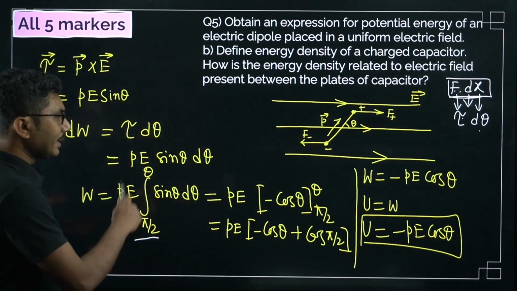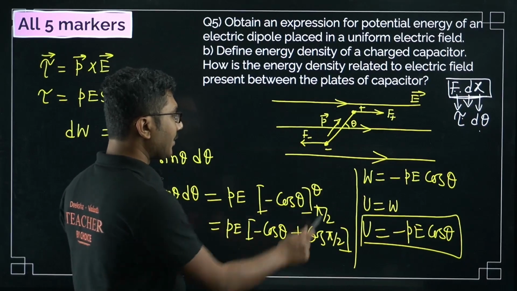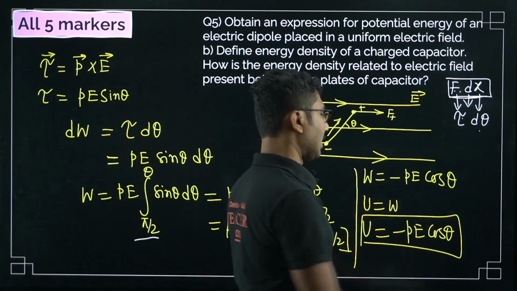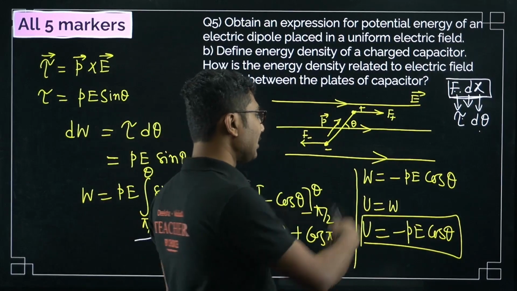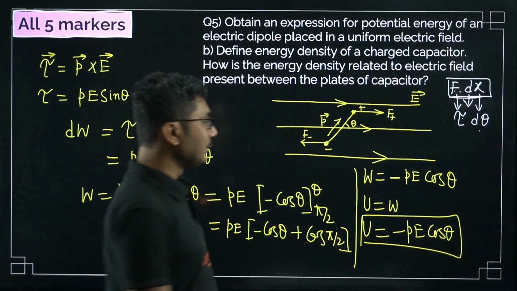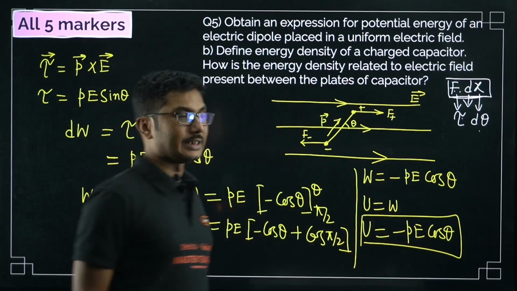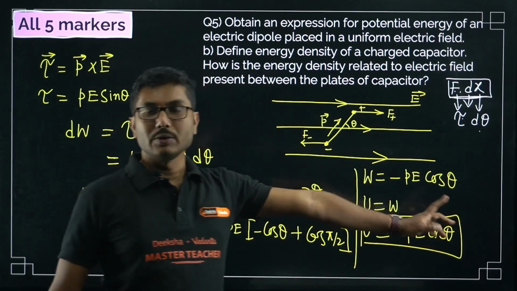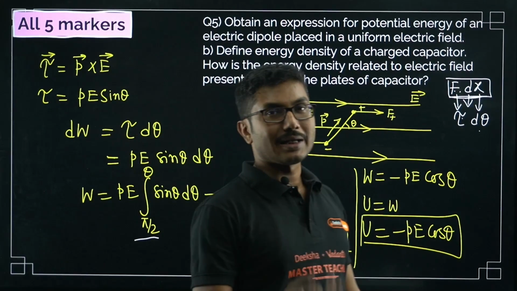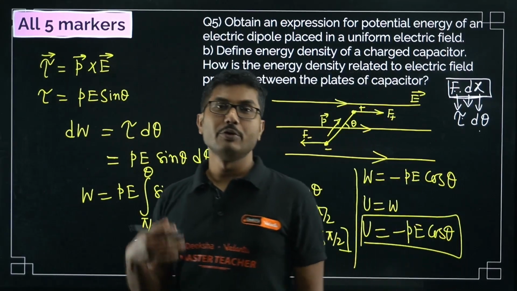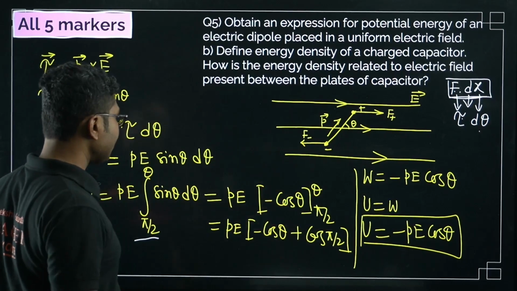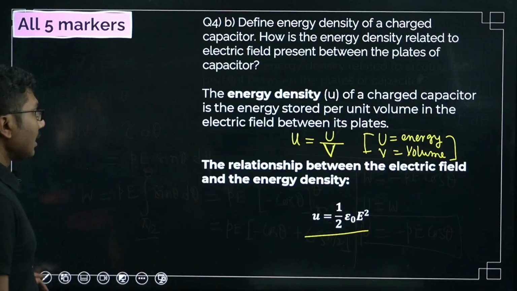If you do the integration, you get minus PE cos theta from pi by 2 to theta, which will be minus PE cos theta. This is the work done, which means this is the energy of the dipole. So U is equal to minus PE cos theta. If you put pi by 2 over here, you get the energy to be 0. That is why we choose pi by 2 as the starting point of this integration, so that we don't encounter any integration constant. Okay, this is a small, easy derivation. Practice it at least twice to remember it.